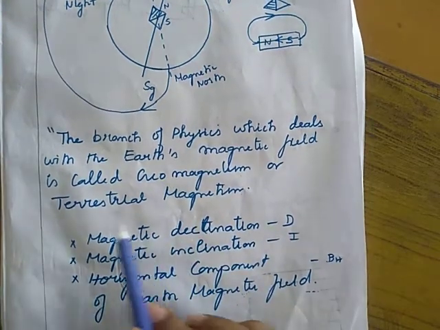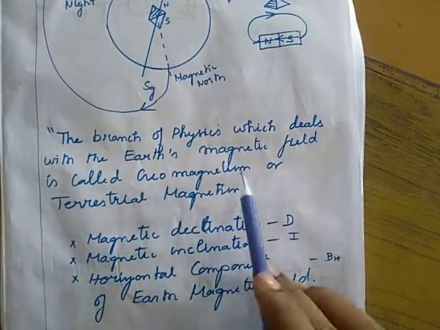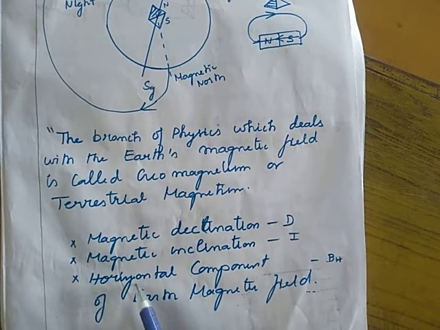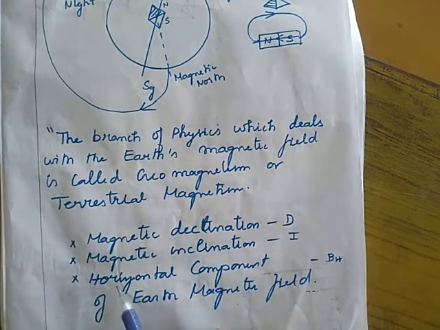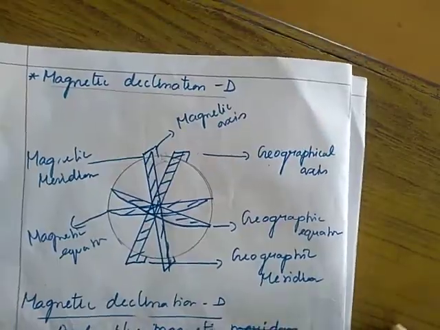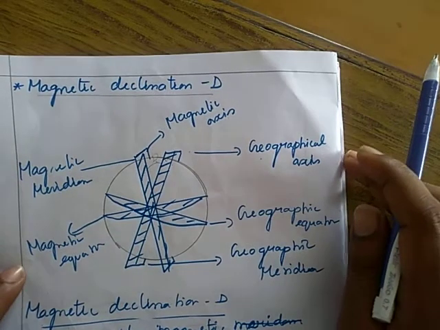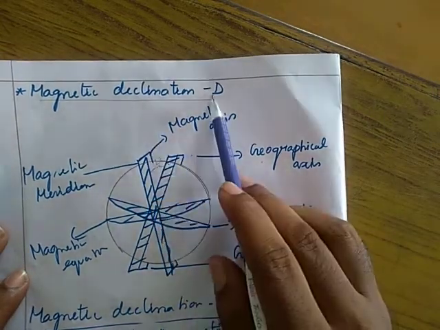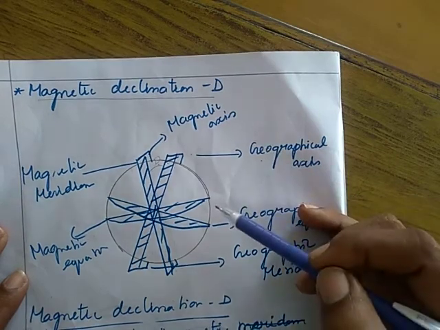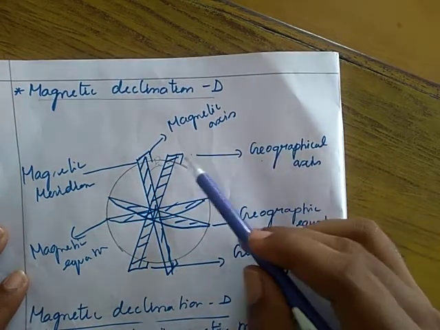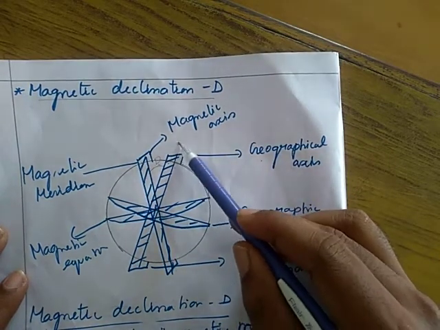In order to specify geomagnetism, we need to know these elements. First is magnetic declination, then magnetic inclination, then the horizontal component of the earth's magnetic field. First of all, magnetic declination. To understand magnetic declination, we need to know what is the magnetic meridian and what is the geographic meridian.